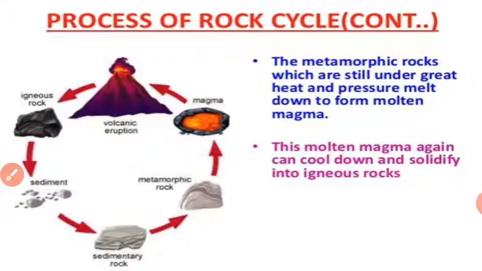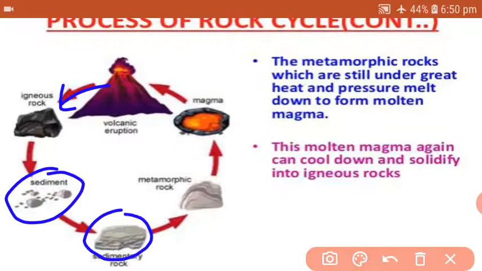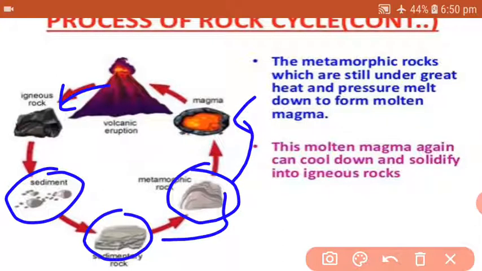So the process of rock cycle, we still have another picture. In this you will find that magma, first through volcanic eruption, creates igneous rocks, as we have already seen. Then sediments, then sedimentary rocks. Sedimentary rocks are converted into metamorphic rock because of heat and pressure, and then it can be converted again into magma.